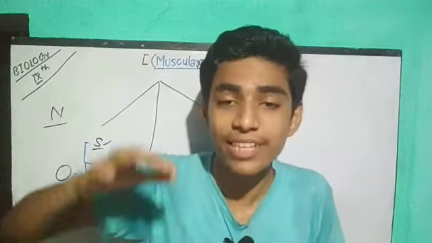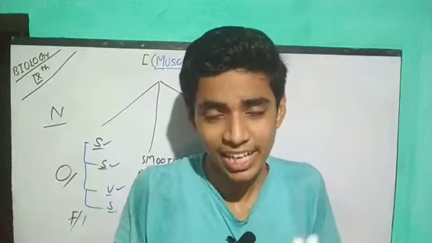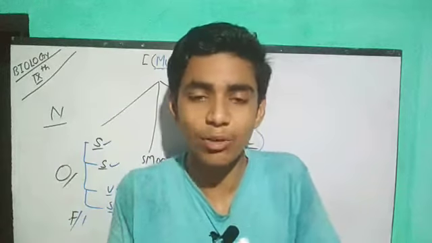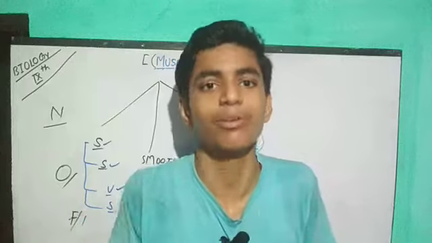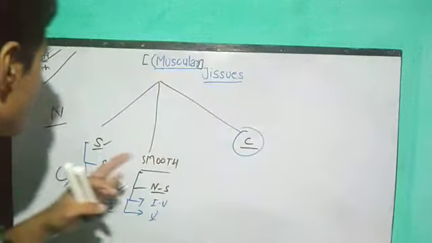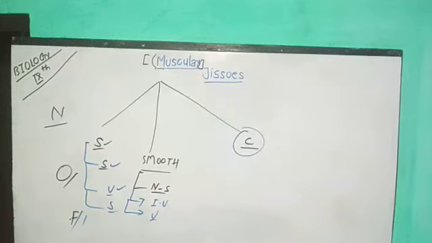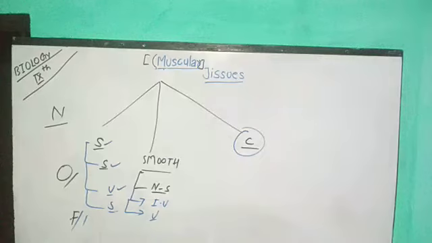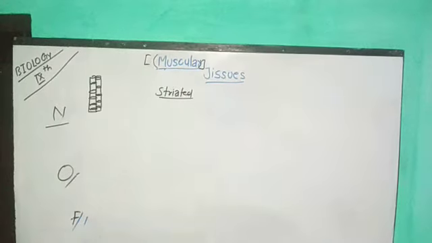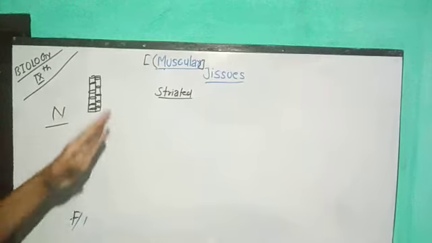But the thing that we have to learn in class 9, especially according to the 9th syllabus, that only should be remembered by the students. That's why I told you, you have to go through it like this: nature, occurrence and function. Because if you go through it like this, nobody can defeat you, guys. I am 100% confirmed. So without wasting our time, we are going to start striated muscular tissue.